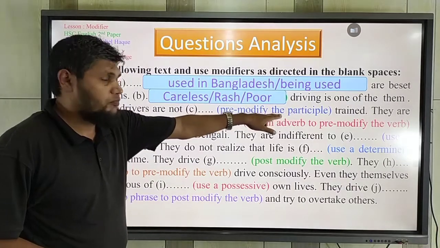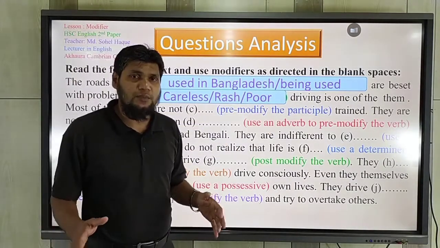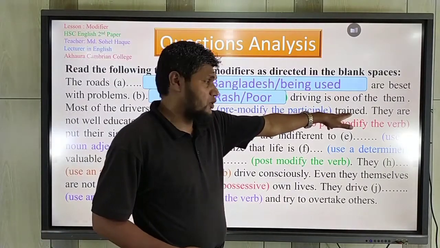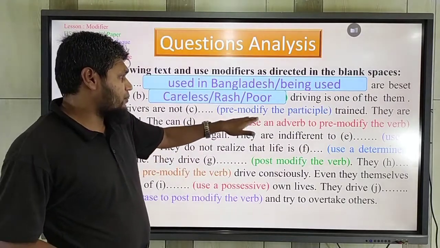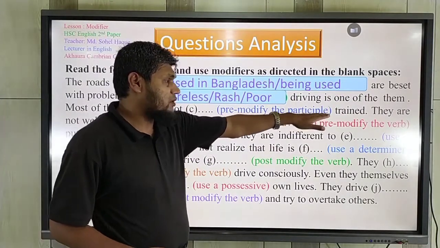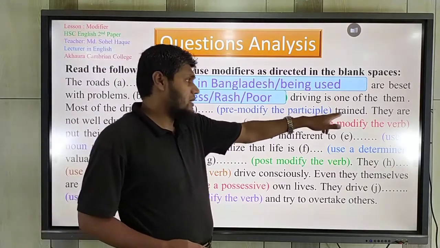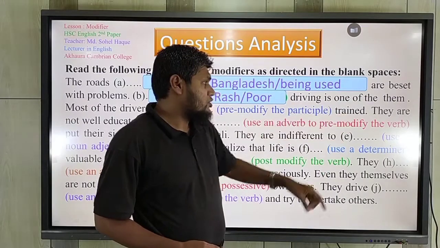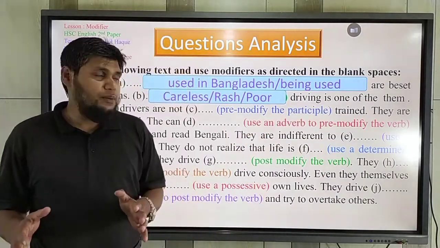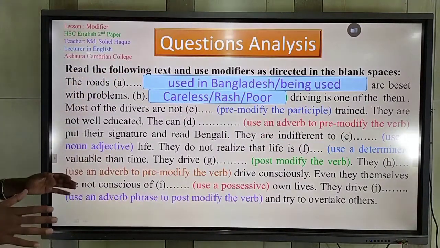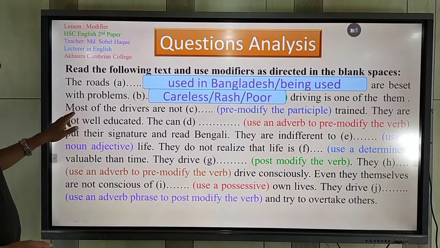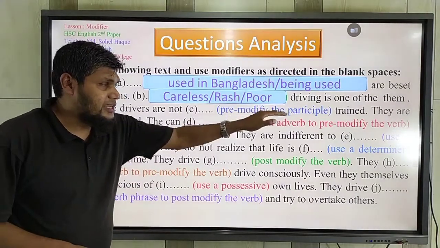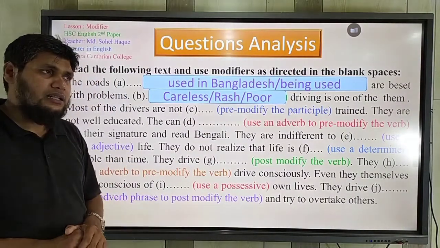Pre-modify the participle. Participle means how many types of participle? Present participle, past participle, perfect participle. So this is trained, past participle. So you should use a pre-modifier of the participle. So pre-modifier of the participle, that means the modifier should modify this participle. So you should try to understand the meaning of the sentence. Most of the drivers are not trained. Are not trained. That means they are not trained.